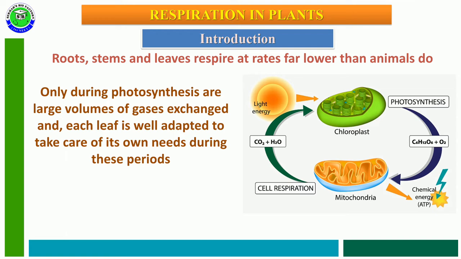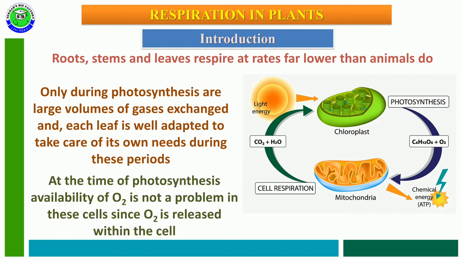Only during photosynthesis does a large volume of gas exchange take place, and each leaf is well adapted to take care of its own gas exchange during this period.